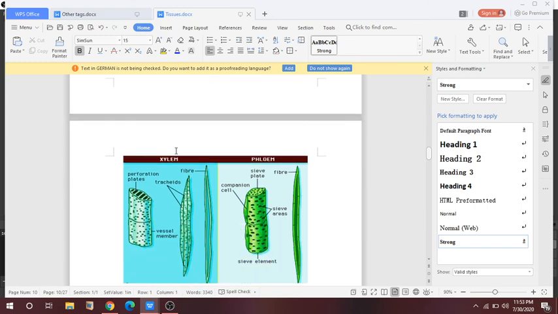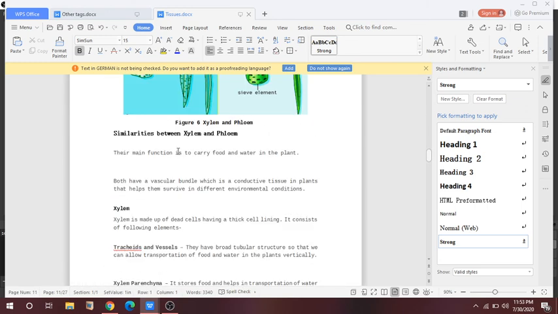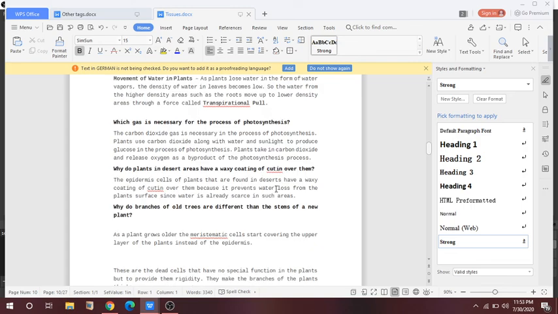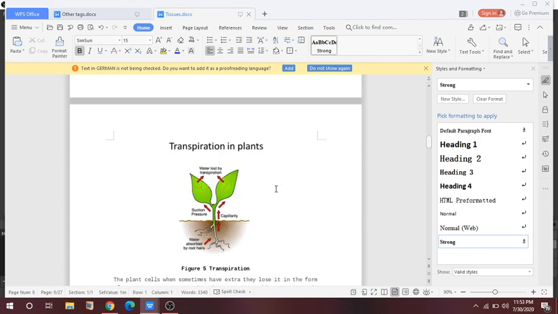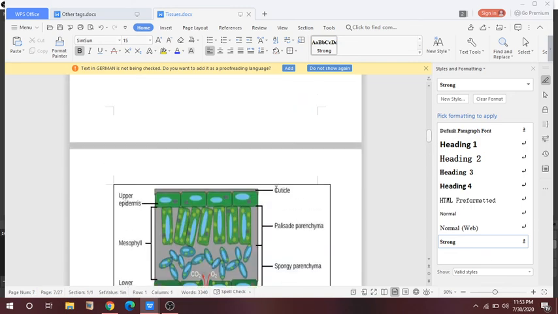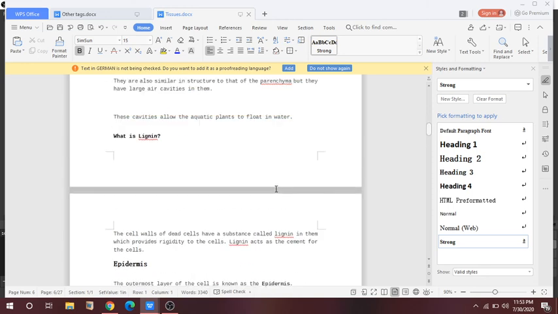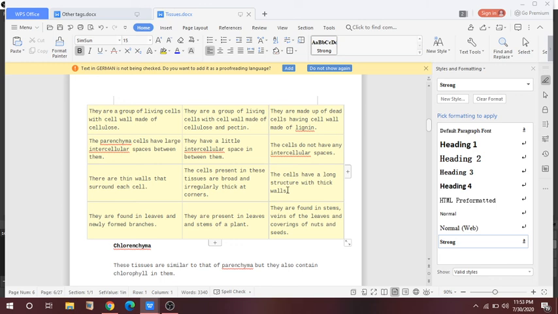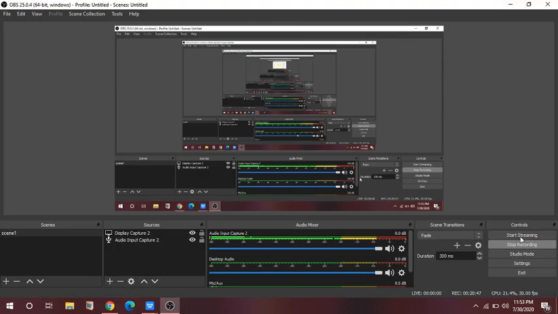Yeah. So in the next class I will discuss with you the complex permanent tissues, that is xylem and phloem. For today I think this is enough for you, and please go through the NCERT so that things are much clearer to you. I have prepared some notes from different sources so that it may be easier to understand this chapter, because it is quite complicated for you people. So I suggest you please go through the NCERT. Thank you. Have a nice day.